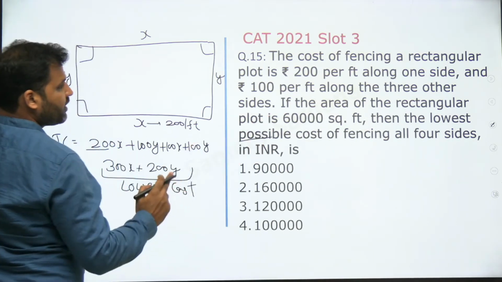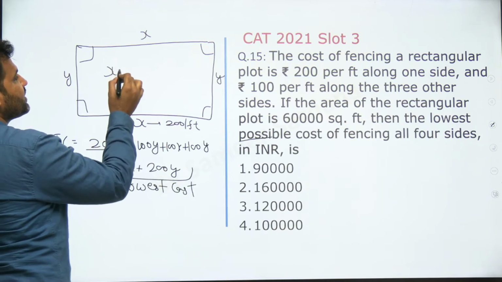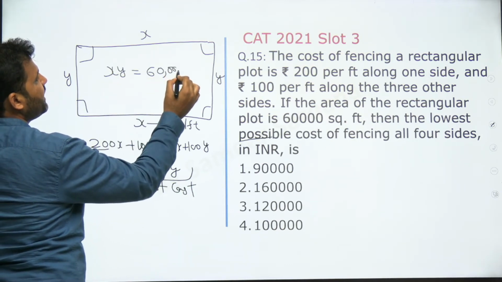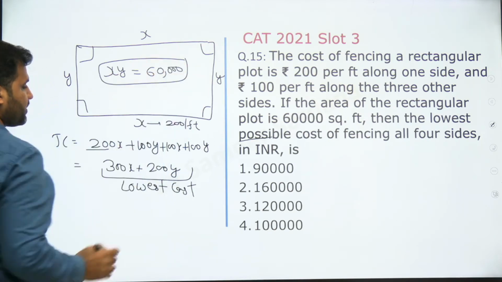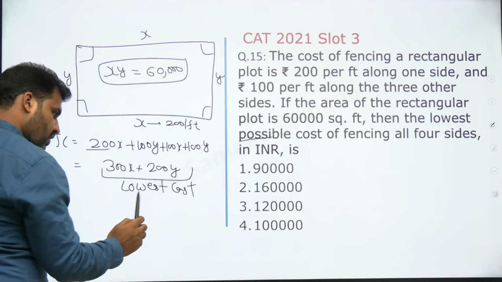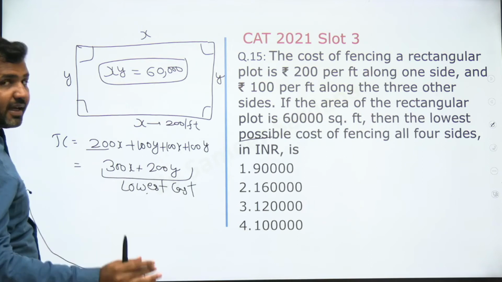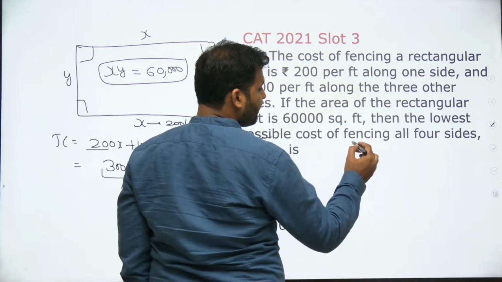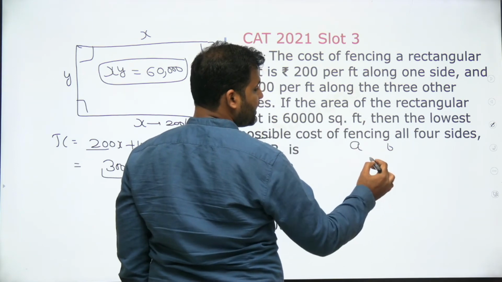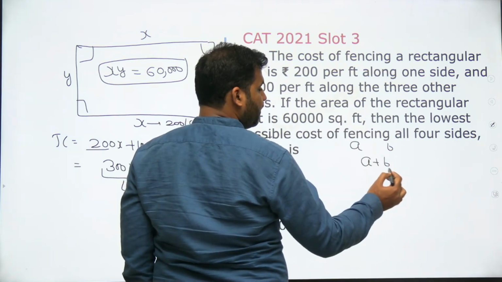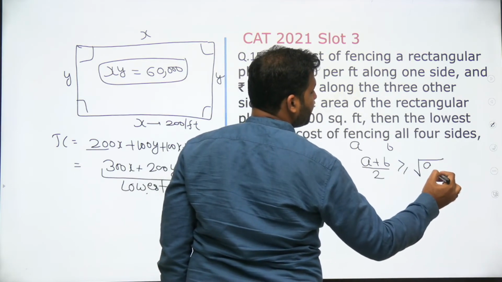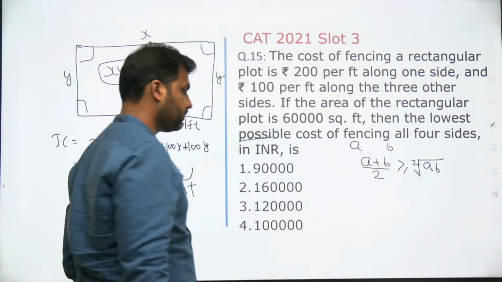Area of the rectangular plot is x into y. That value is given to me as 60,000. Base into height, this is given to me as 60,000. Now if I want to find out the lowest cost, you need to apply the concept of the AM-GM rule. We know that for positive real numbers, the arithmetic mean is always greater than or equal to the geometric mean, right?